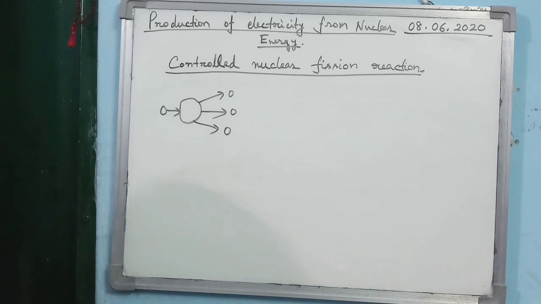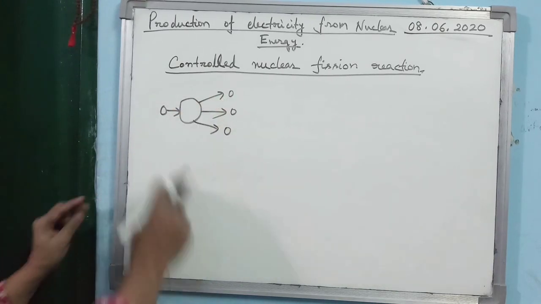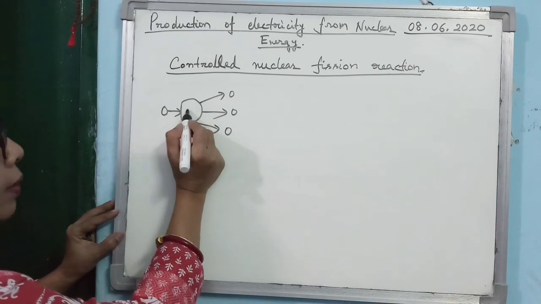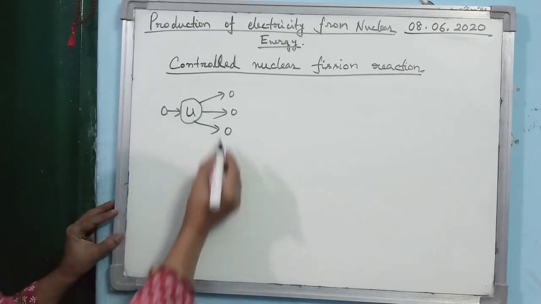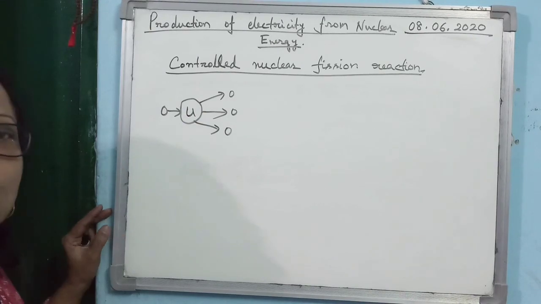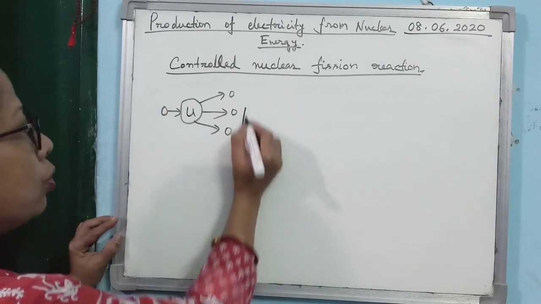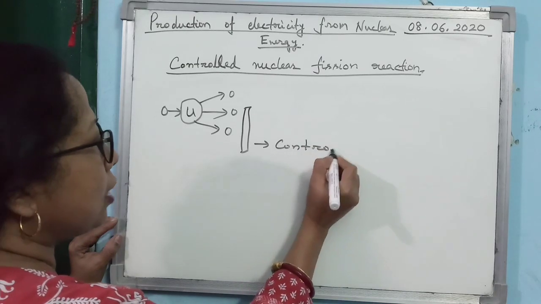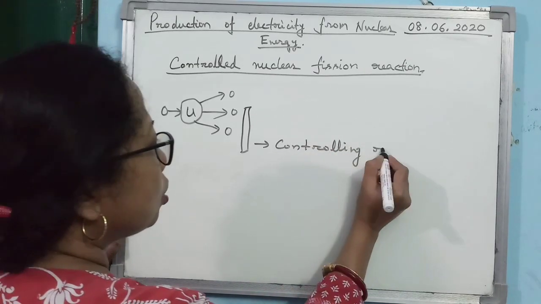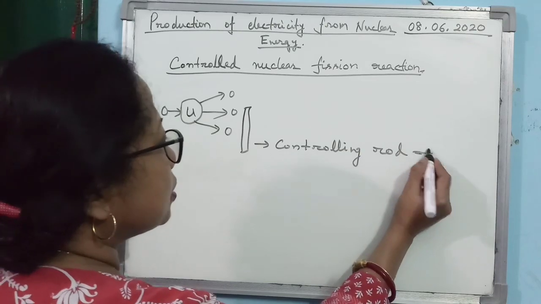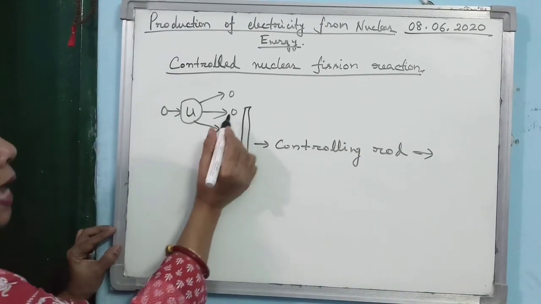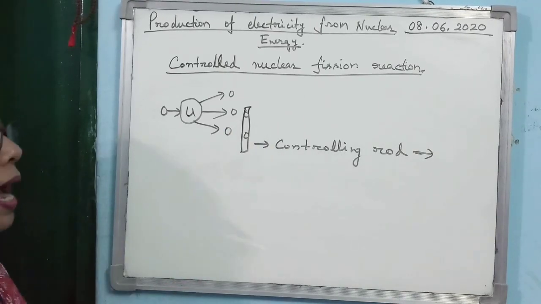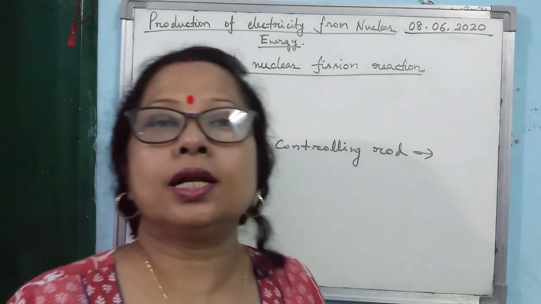Alright, so you see how you can control the fission reaction. Just consider this case. First step, 1 neutron bombarding the uranium-235, 3 neutrons are produced. Now what have you done? You have used one thing that is known as the controlling rod. What it is doing, it is absorbing the extra neutrons. They will enter into the controlling rod and be absorbed by it.